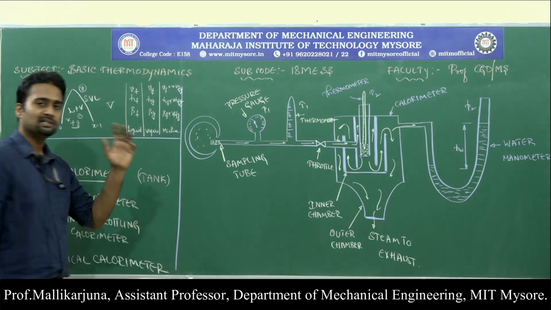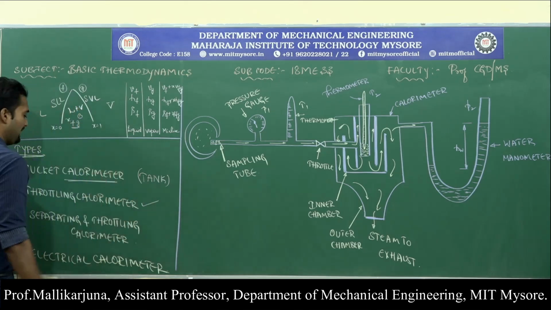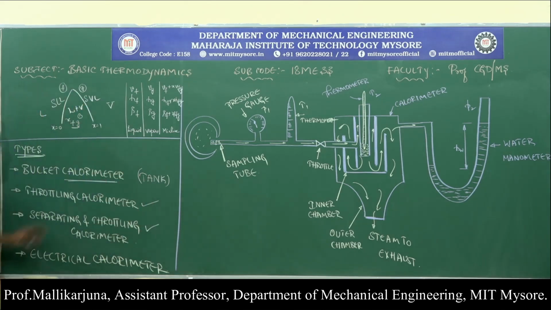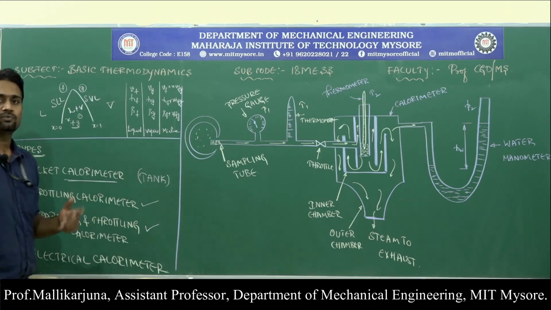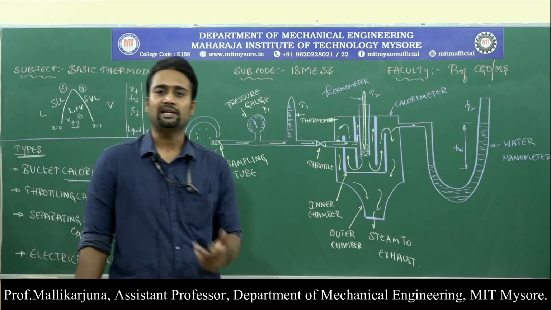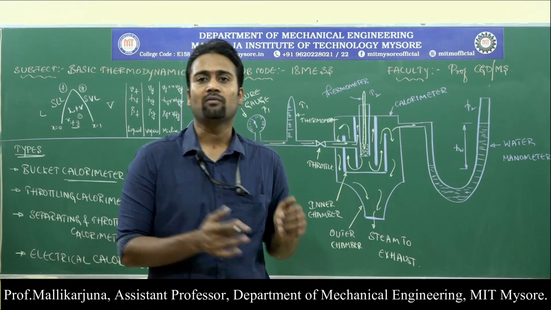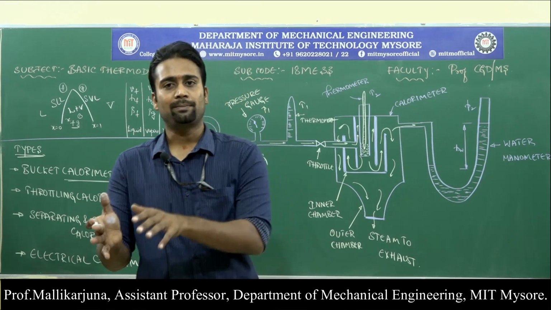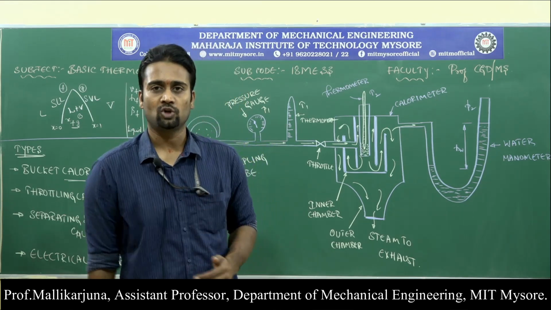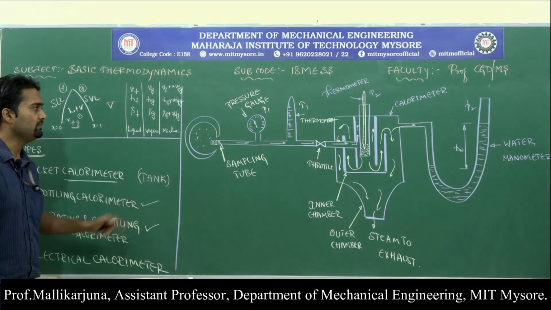Out of the various calorimeters, we have the throttling calorimeter and the separating and throttling calorimeter in our syllabus. So, I will be looking at two devices which are used to measure the quality of steam or dryness fraction of steam, which are nothing but the throttling calorimeter along with the separating and throttling calorimeter. Since these two are mentioned in our syllabus, we will be going through these two.